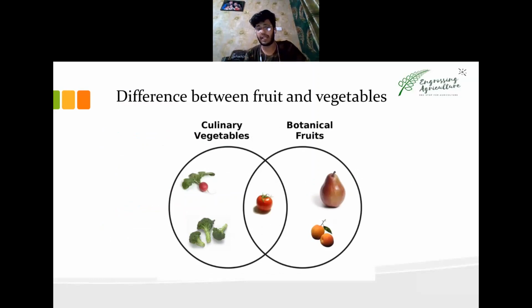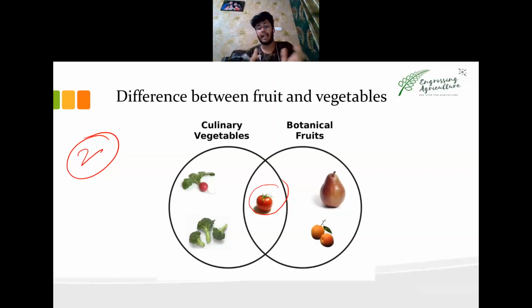What is the difference between fruit and vegetable, and where does the tomato lie in between? As I just said, if the vegetative parts are edible, it's a vegetable, and if the fruits or seeds are edible, then it's a fruit. Now, according to the definition of vegetables, tomato is eaten in raw or cooked form and can be added to dishes. According to culinary science or food science, tomato is regarded as a vegetable.